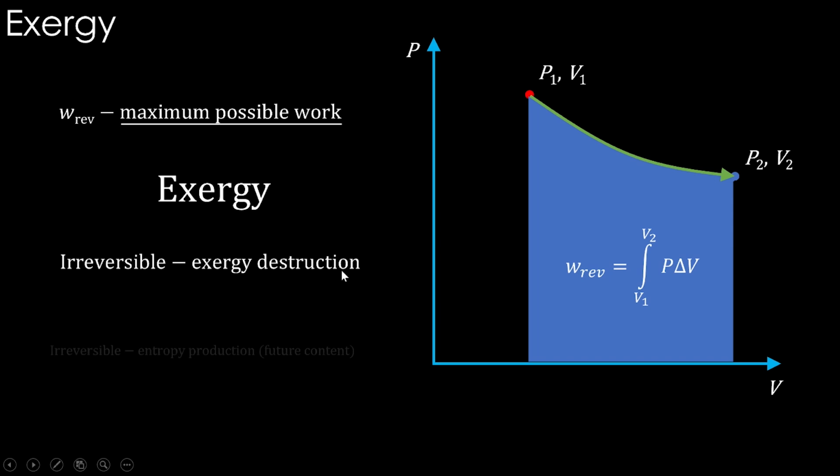In future, we will do this as entropy production. These are two sides of the same coin: exergy destruction and entropy production. People who are bothered about making engines more efficient may be more concerned with how to conserve or extract the maximum possible work from the system.